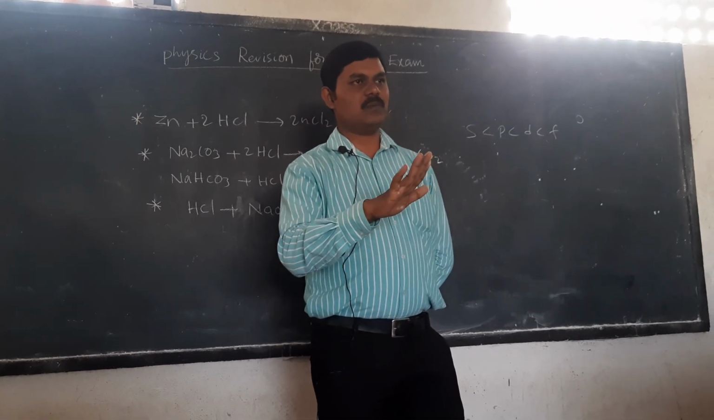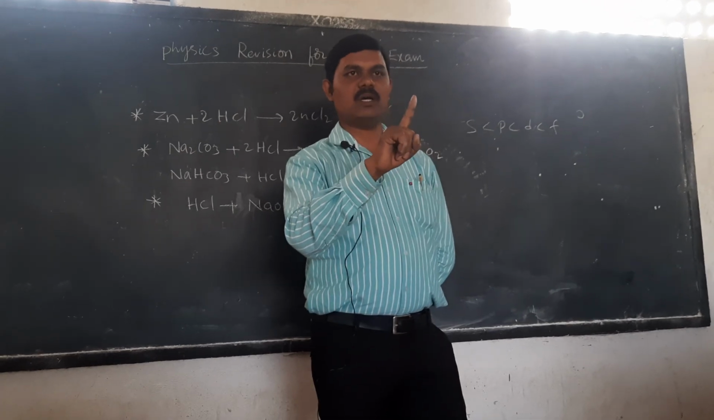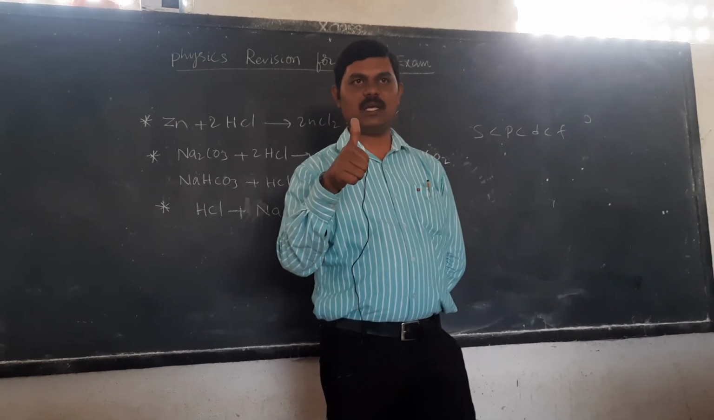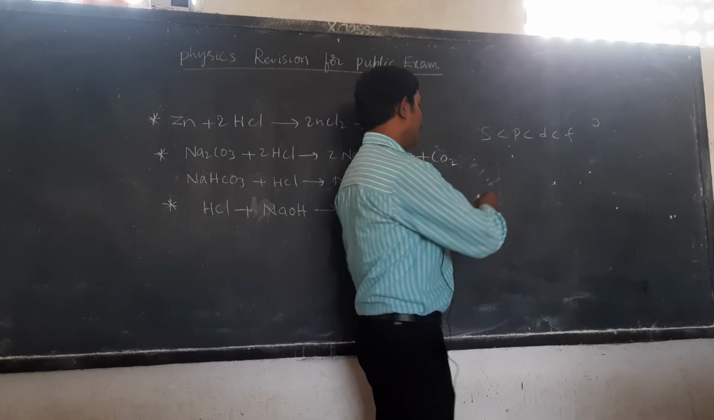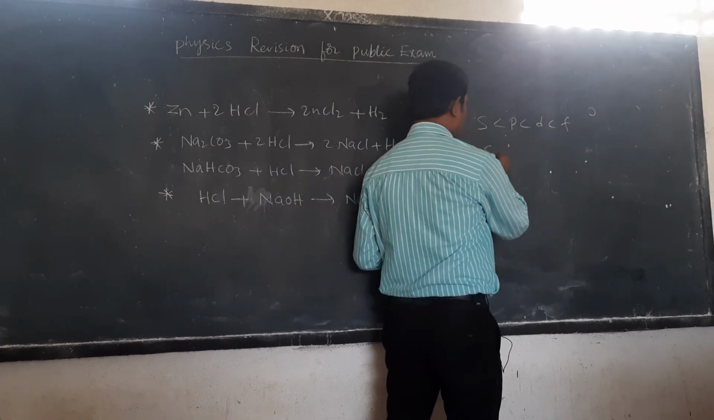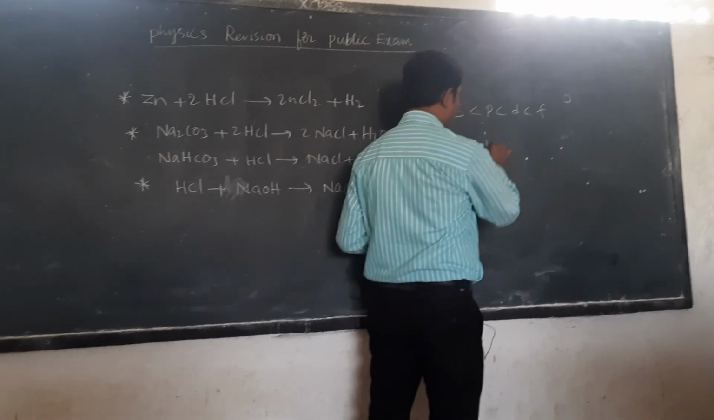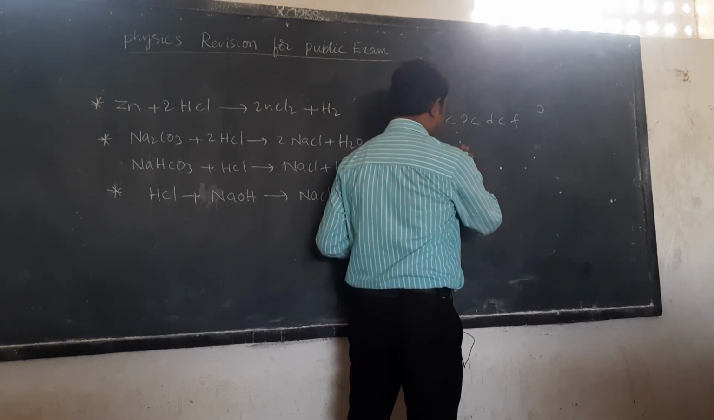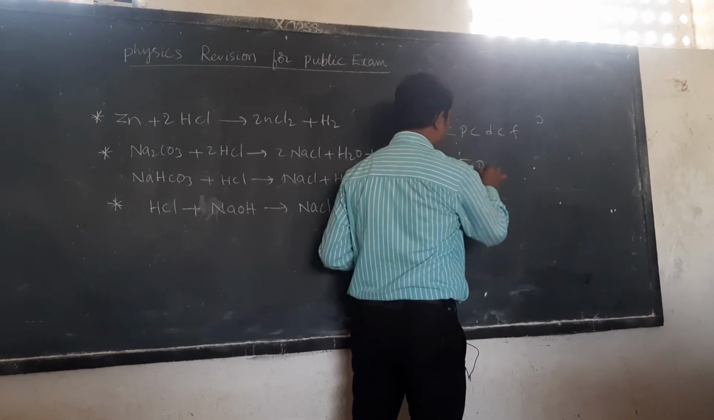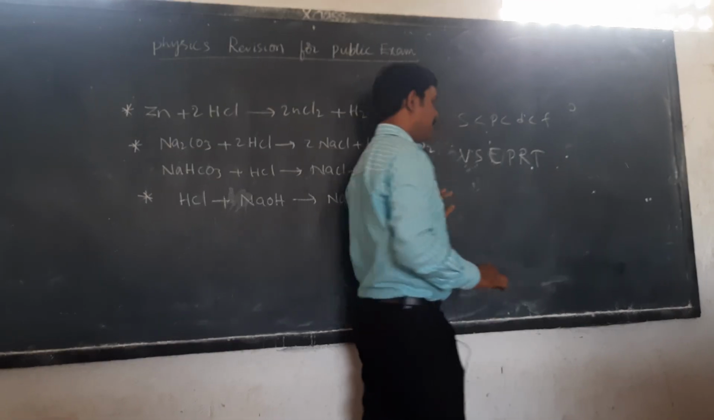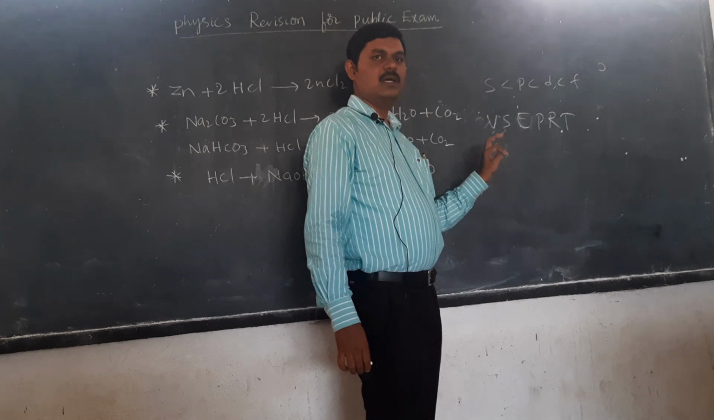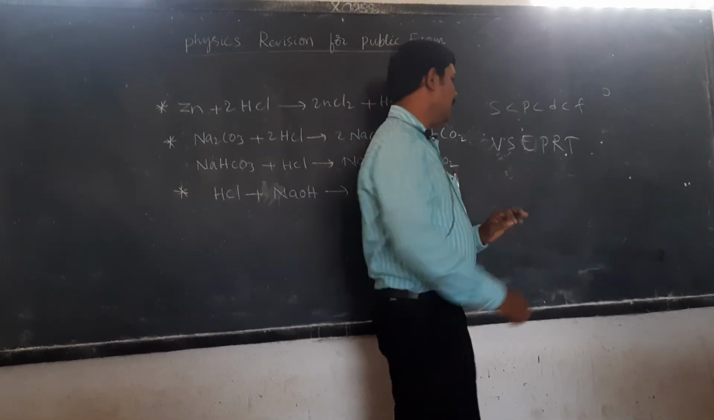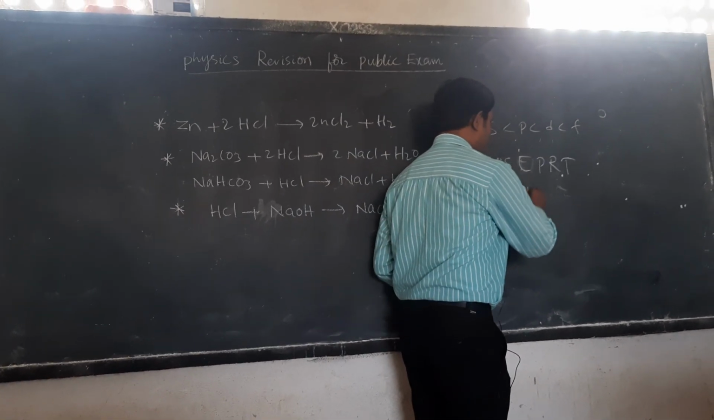Very important concepts are 4 theories. 1 will come surely: valence electronic theory, valency bond theory, VSEPR theory. VSEPR theory means valency shell electron pair repulsion theory. Okay, valency shell electron pair repulsion theory is called as VSEPR theory. Valency bond theory is very important.